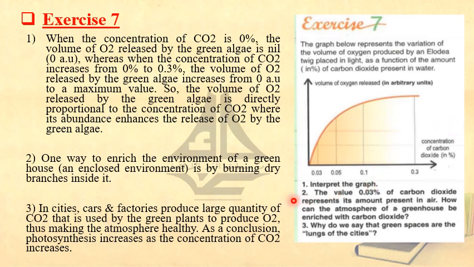Then in part 2, what do we have? The value 0.03% of carbon dioxide represents its amount present in air. How can the atmosphere of a greenhouse be enriched with carbon dioxide? If you have a greenhouse and you want to enrich the environment with carbon dioxide, how can you enrich it? Simply by burning dry branches. These dry branches, due to burning, are going to release carbon dioxide, and in this way the greenhouse is going to be enriched with carbon dioxide.